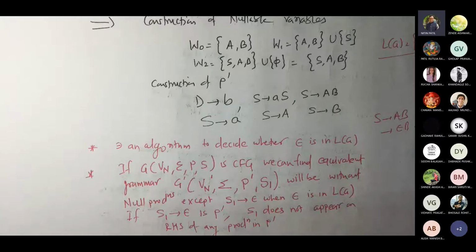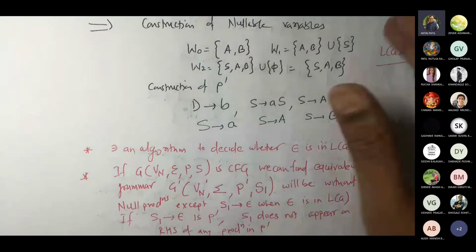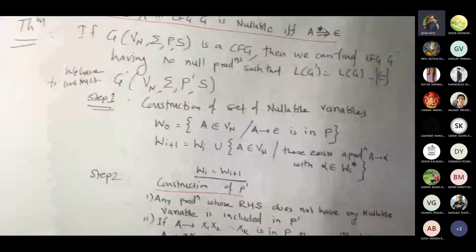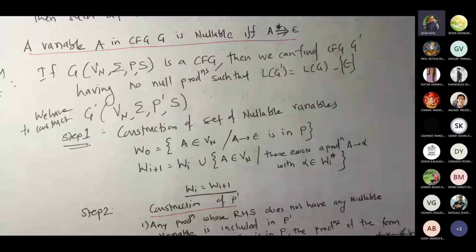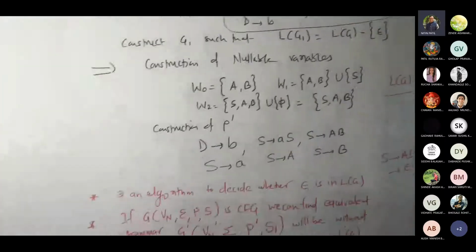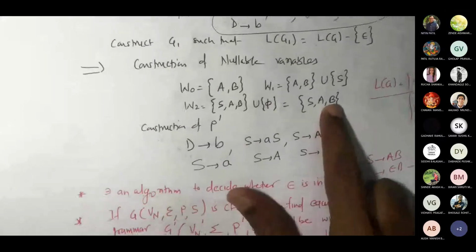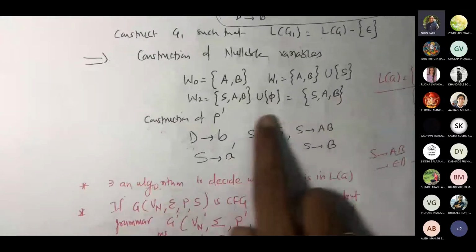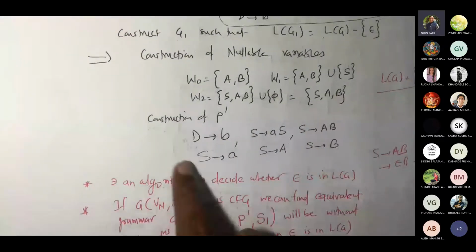Now when would this be possible? If epsilon is not part of LG, then ultimately you can go with the theorem that we worked out, correct? This theorem. This will work. But if epsilon is part of LG, and like this you deleted your epsilon, you have to protect that language.